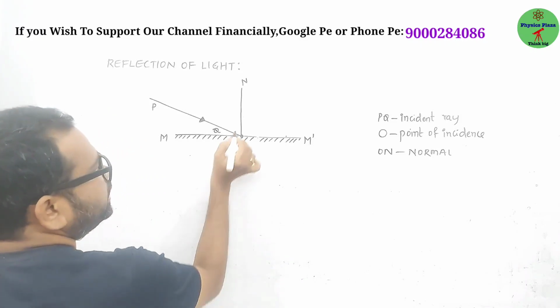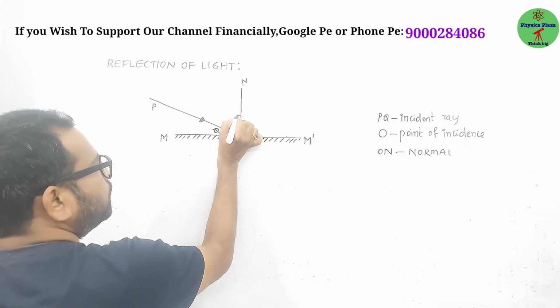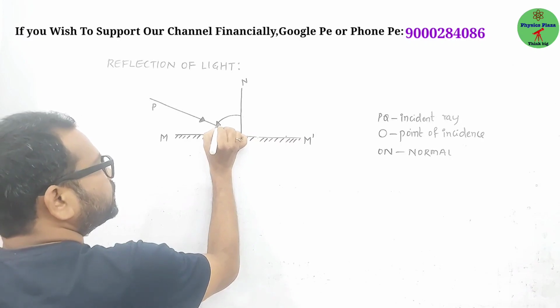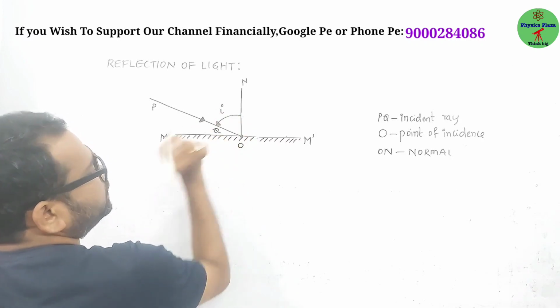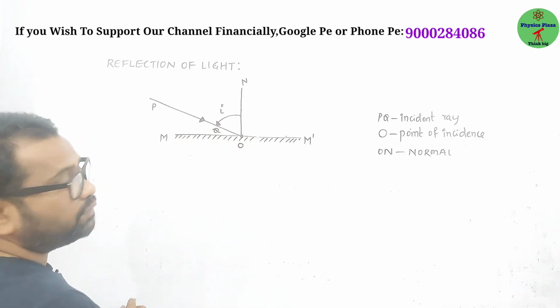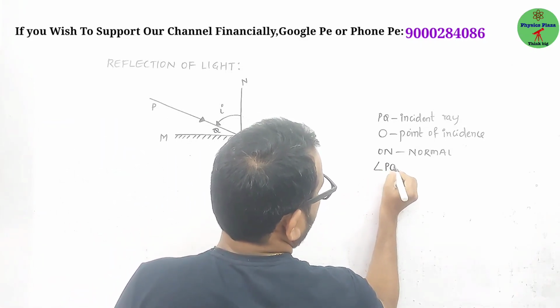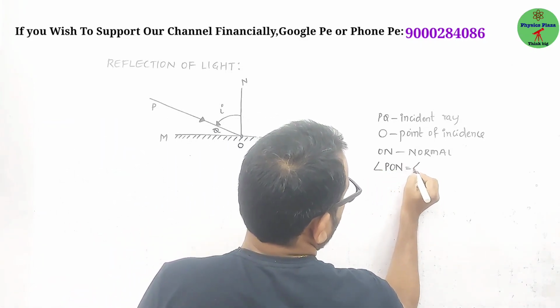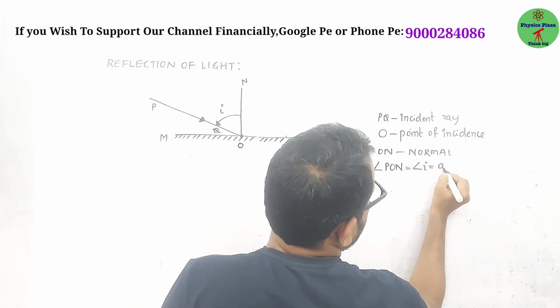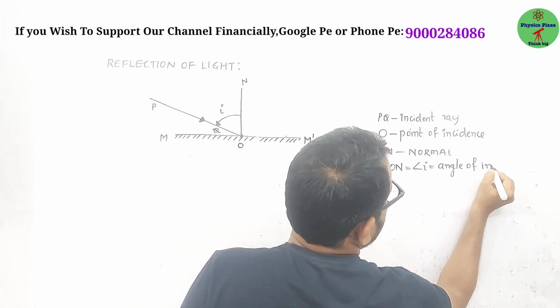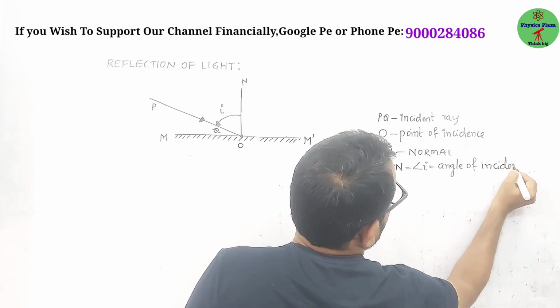Now children, you can see there will be some angle between the normal and the incident ray. This we call the angle of incidence. So what is that here? Angle PON. This is nothing but the angle of incidence. In the exam they may ask a question: what is the angle of incidence?